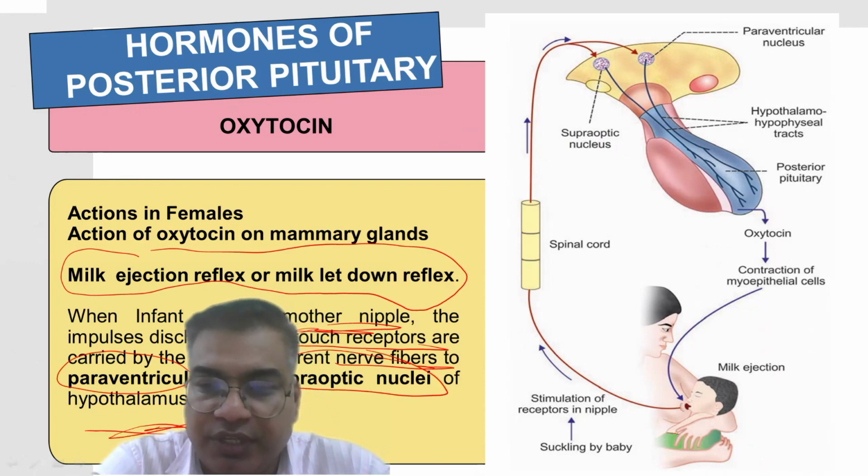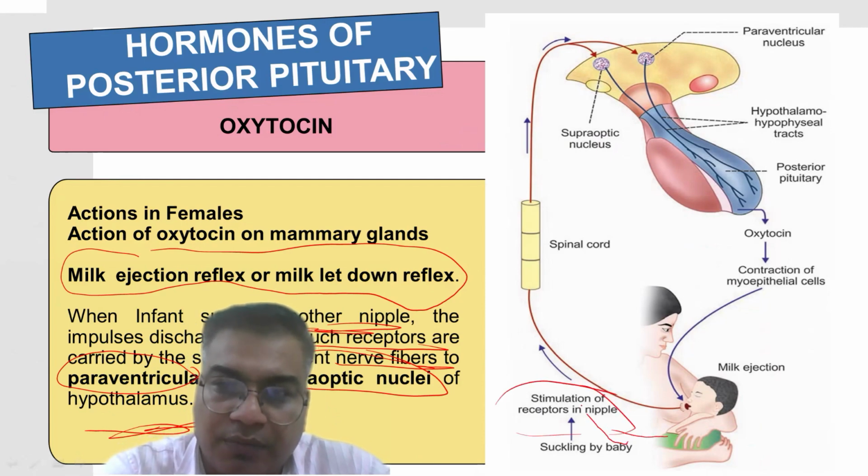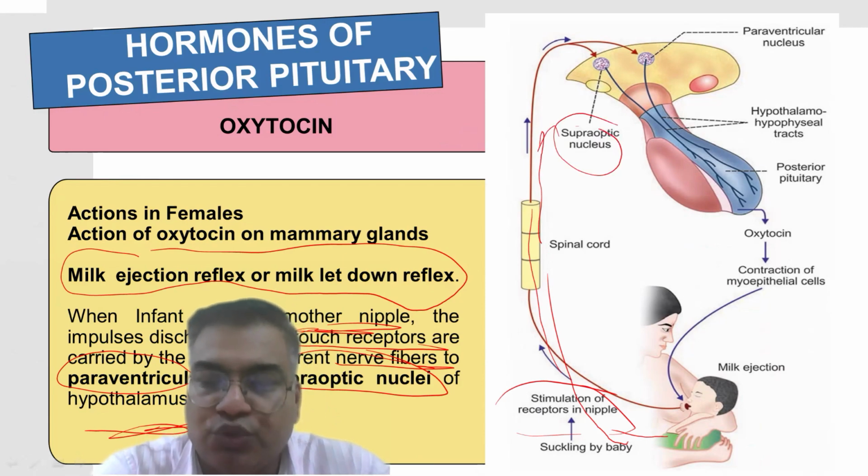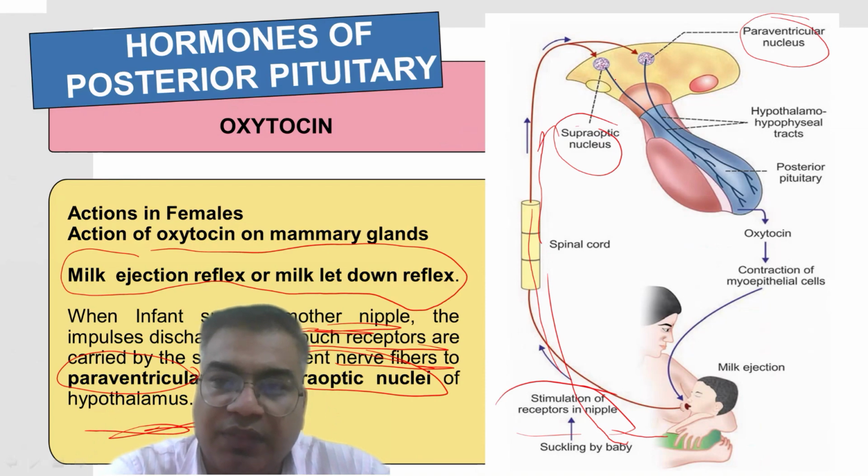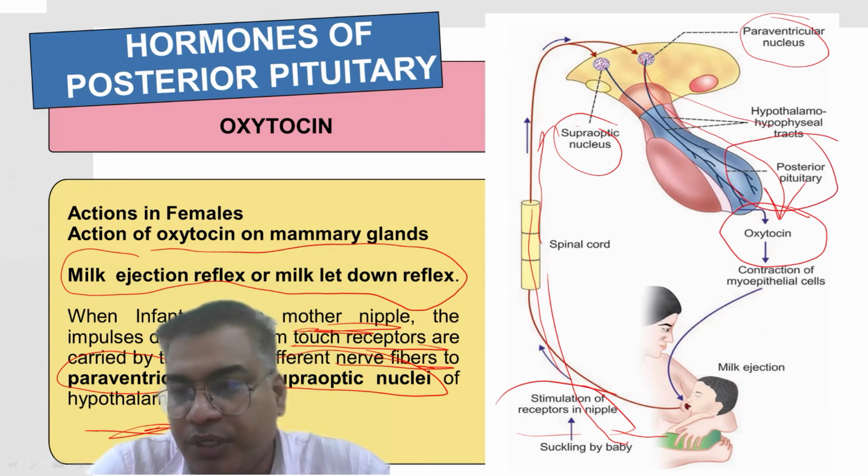In this image, we can see that due to the stimulation of receptors in the nipples, the sensory signals reach the supraoptic nuclei or the paraventricular nuclei of the hypothalamus, and then it causes the release of oxytocin through the posterior part of the pituitary gland.